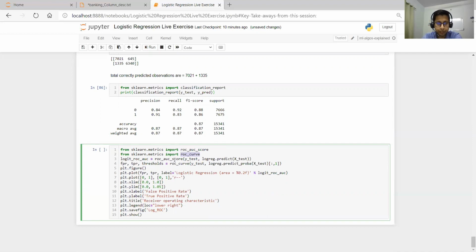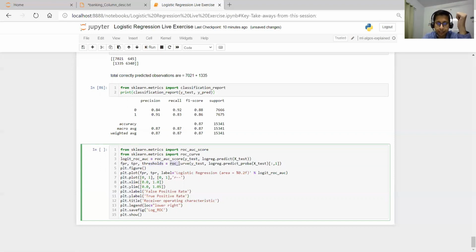So for roc_auc_score, y test, we want to pass our target values, that is the 0/1 target variable, and then whatever it has predicted, logreg.predict on x test. Now false positive rate, true positive rate, thresholds. What is the threshold? We want to set some threshold, above which we assume they are the positive class, and below that value they are the negative class.